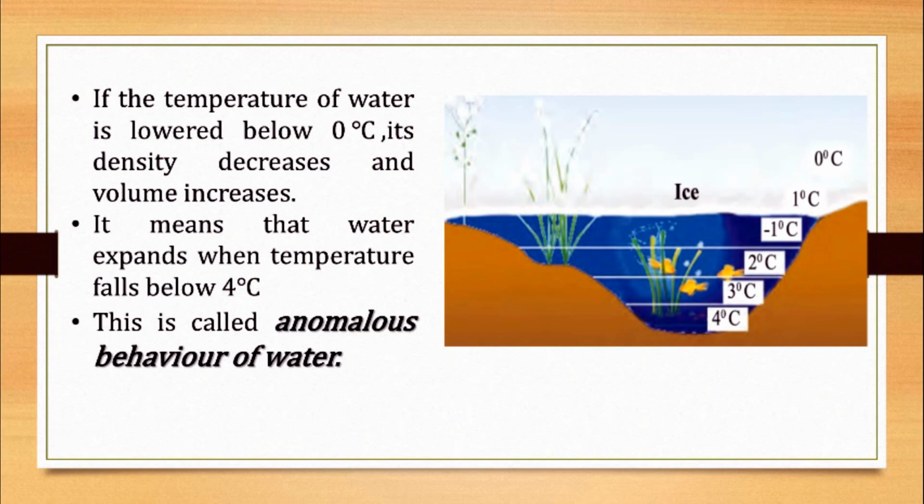It means that water expands when temperature falls below 4 degrees Celsius. This is called anomalous behavior of water. Children, when water expands when temperature falls below 4 degrees Celsius, it is known as anomalous behavior of water. Okay? Now, we'll perform one more experiment.